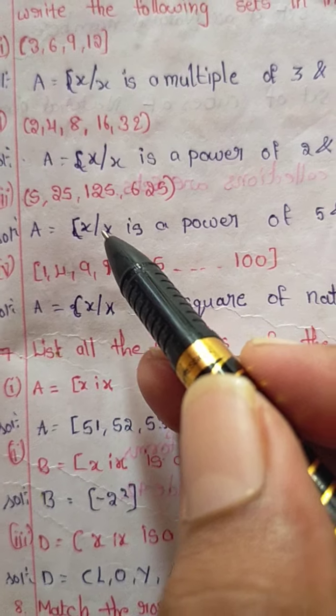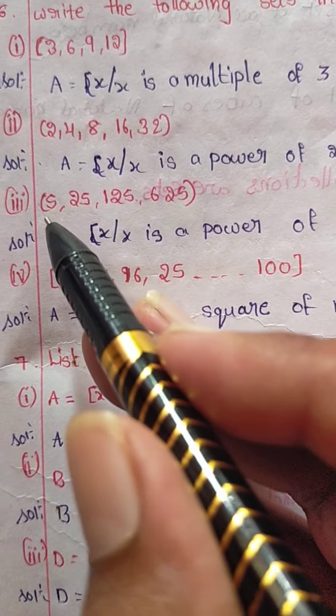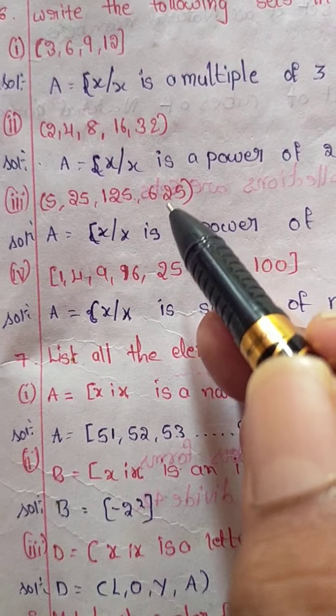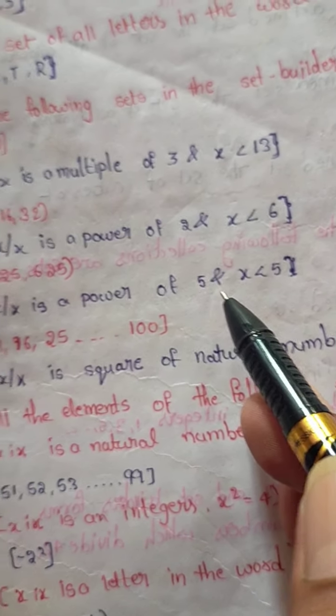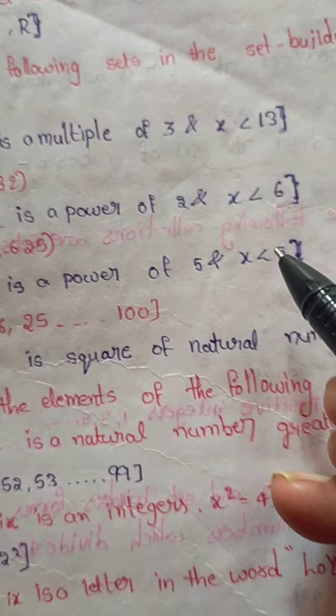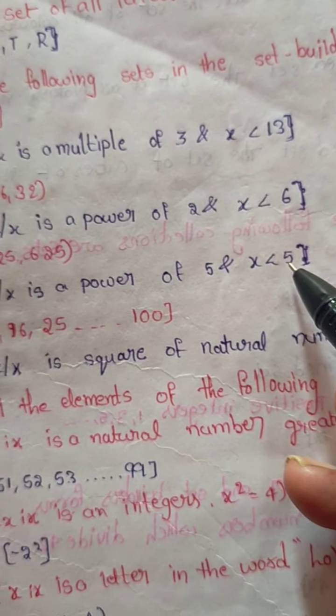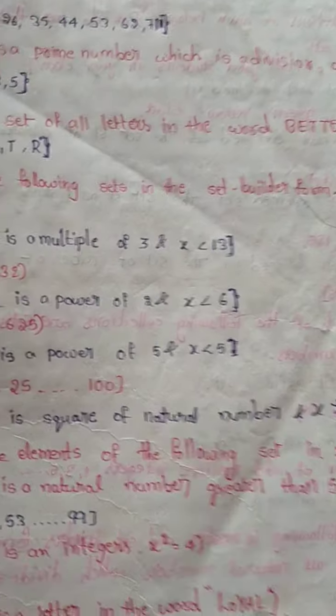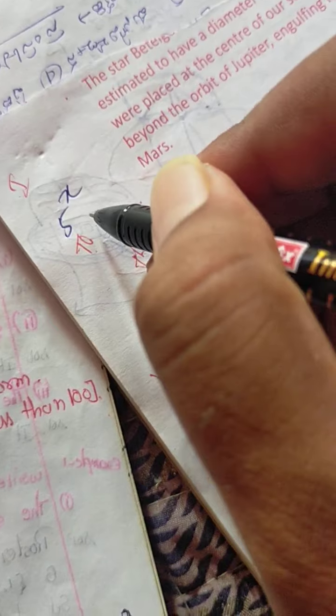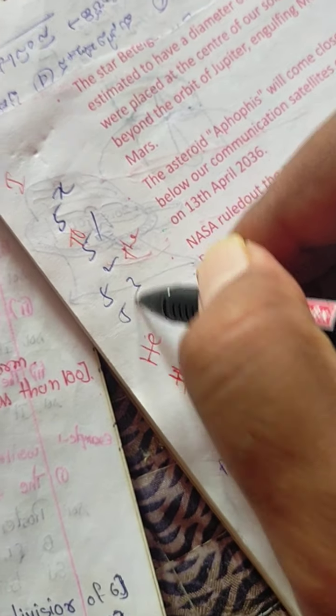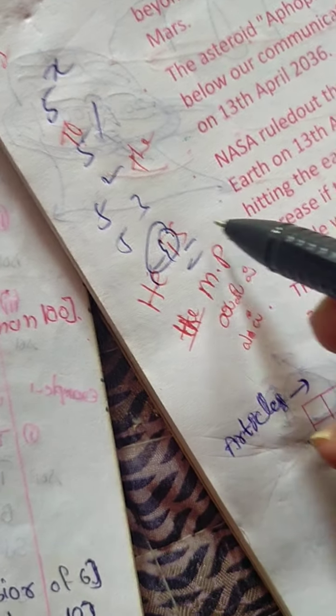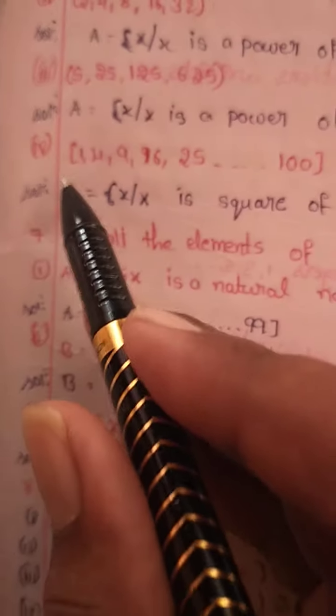Next: 5, 25. 5 squared, 5 cubed, 5 to the power 4. X such that X is a power of 5 and X less than 5, below 5. Suppose X is a power of 5: 5 to the 1 is 5, 5 squared, 5 cubed, 5 to the 4. Here X is less than 5.